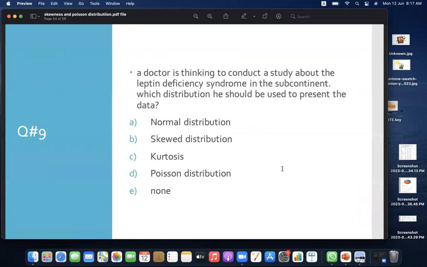Question number 9. A doctor is thinking to conduct a study about the leptin deficiency syndrome in the subcontinent. Which distribution should he use to present the data? A, normal distribution, B, skewed, C, kurtosis, D, Poisson distribution, E, none. No, that would be Poisson distribution.